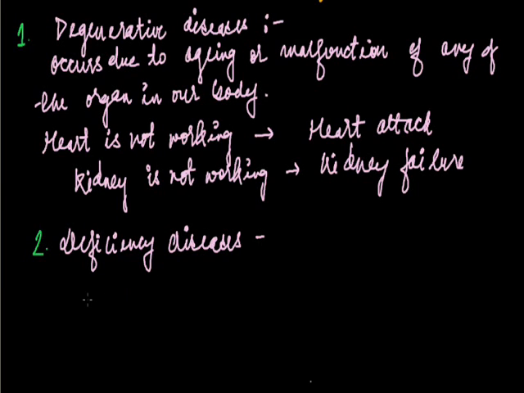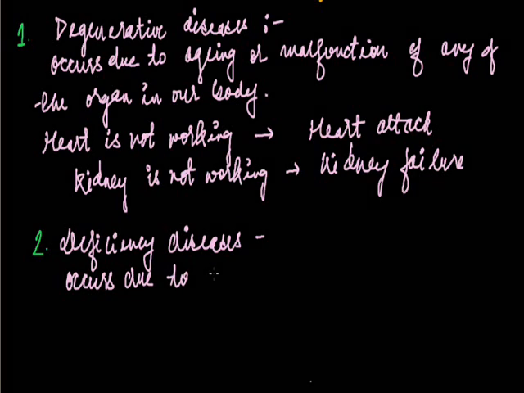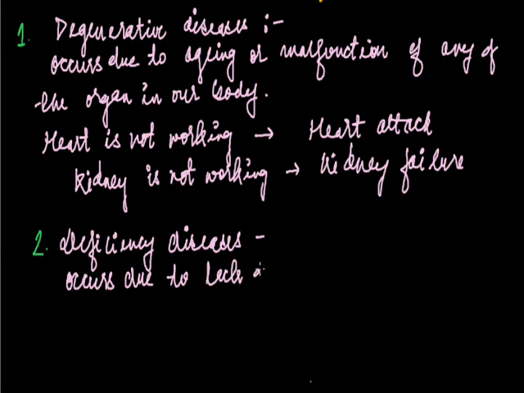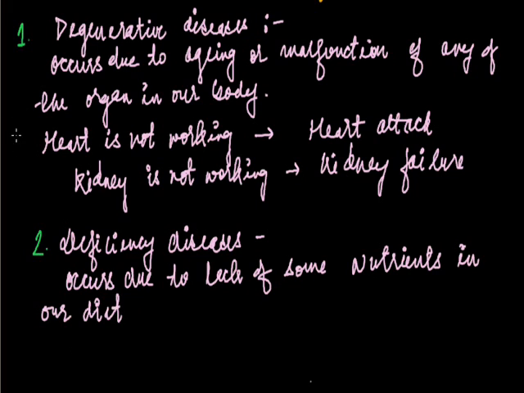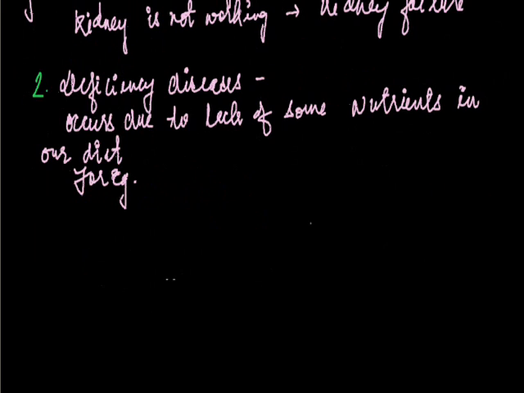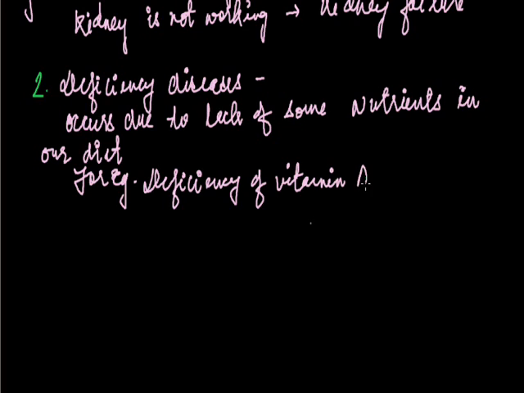Deficiency disease occurs due to lack of some nutrients in our diet. For example, if we are not getting proper vitamin A in our diet, deficiency of vitamin A, what will it cause?